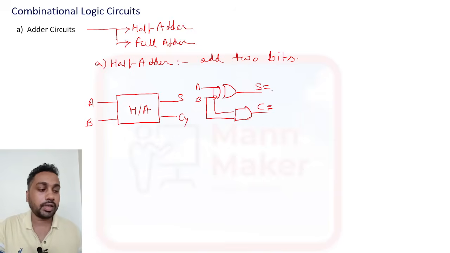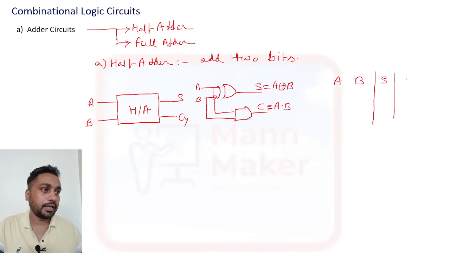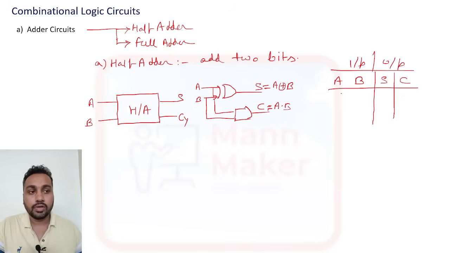This is XOR, you know the XOR operation. So sum is A XOR B and carry is what? A AND B. Okay, now if you see the truth table for this also, your truth table will be like this: A, B as the input and sum, carry as the output. This is your input side and this is your output side. Now 00, 01, 10 and 11, these are the conditions.